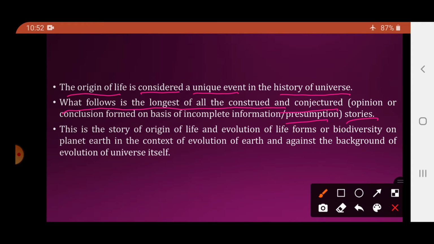Okay, now we study the evolution of life, origin of life, history of the universe. So there are various theories given to explain all this, but all these are basically presumed theories. This story of origin of life and evolution of life forms or biodiversity on planet Earth is in context to the evolution of Earth and against the background of the evolution of the universe itself.